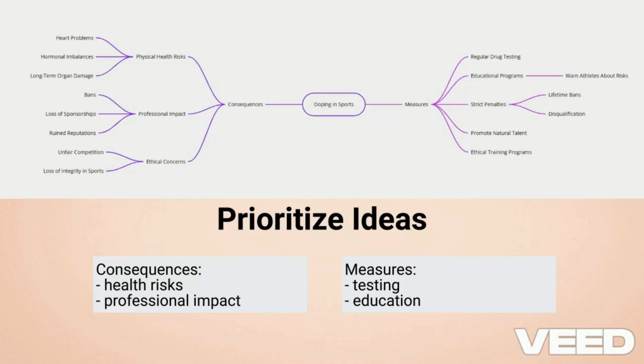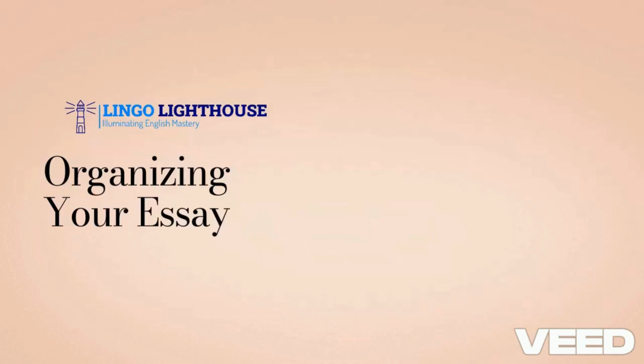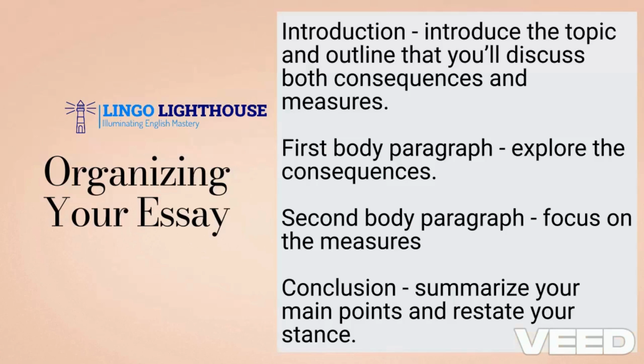Now that you have your ideas, the next step is organizing them into paragraphs. Your introduction will introduce the topic and outline that you'll discuss both consequences and measures. Your first body paragraph will explore the consequences. Your second body paragraph will focus on the measures. Finally, your conclusion will summarize your main points and restate your stance.